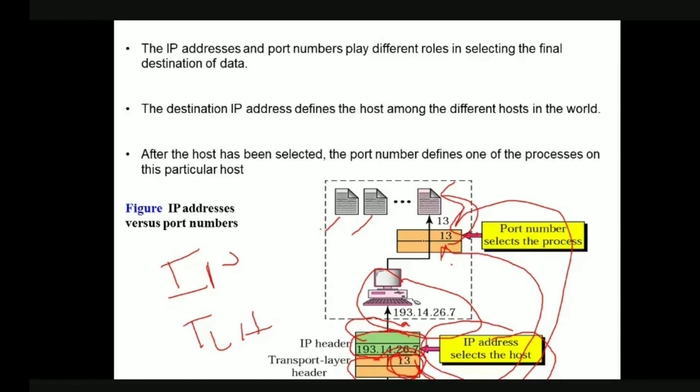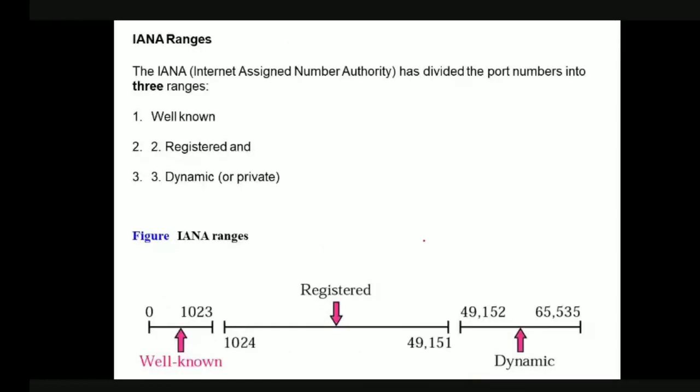Okay, now, the IANA ranges. IANA means Internet Assigned Numbers Authority. We just discussed that we have different types of port numbers, right? So these port numbers are divided into three categories. The first one is well-known port numbers. The second one is registered port numbers, and the third one is dynamic or private port numbers.